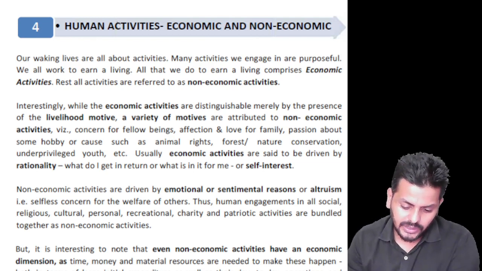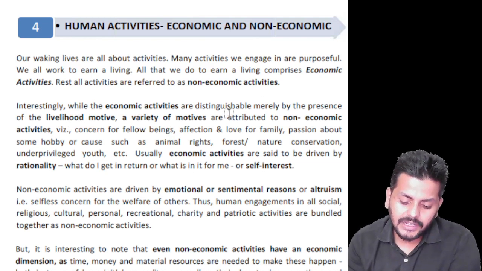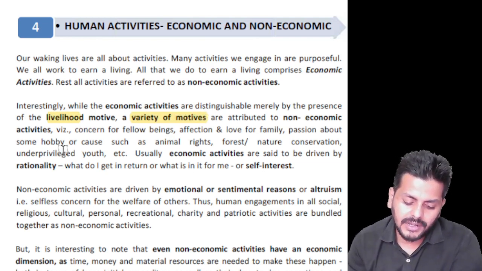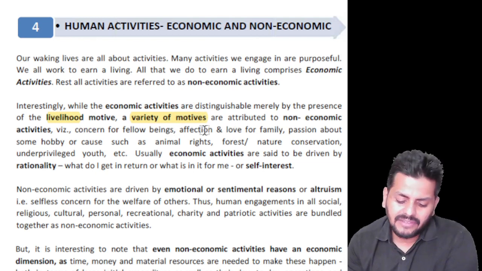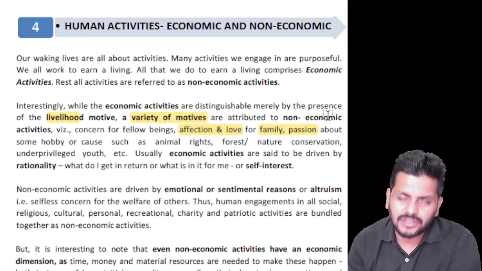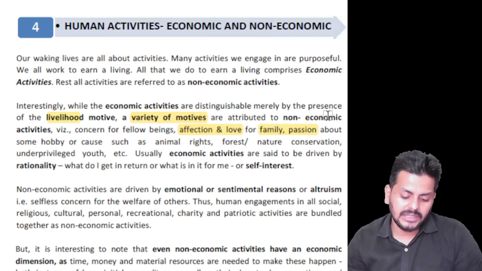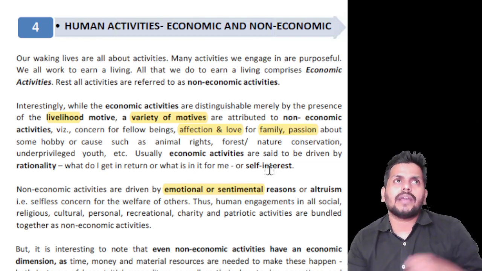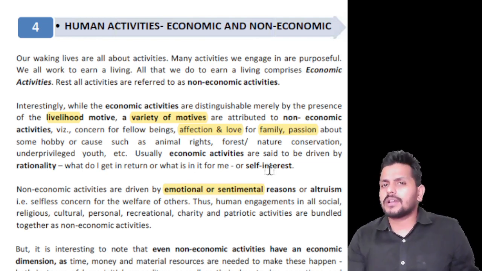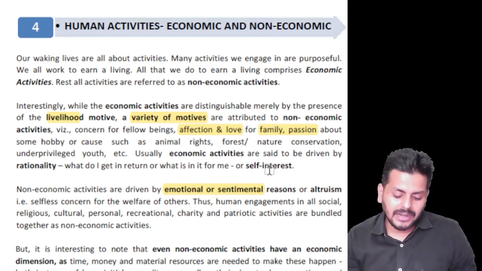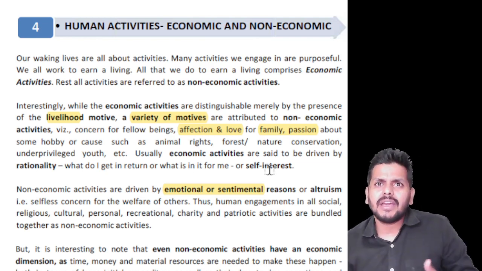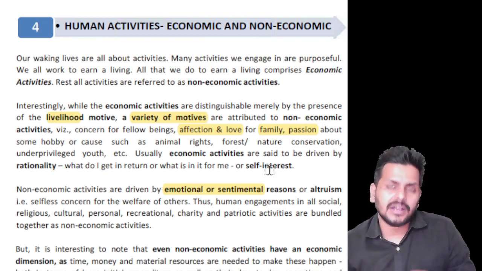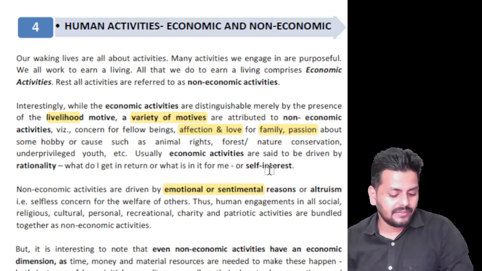So, which is what is very clearly given here. Economic activities are a way for livelihood, and in fact, there are a variety of motives which are attributed to non-economic activities like love and affection for family, or maybe it is a passion. So you're not doing that for money. Non-economic activities are driven by emotions or sentimental reasons. Why are you doing this? I like doing this. That's more a sentimental aspect, right? But economic activities are not like that, where there is a quantum of money involved. That's what economic activities are.